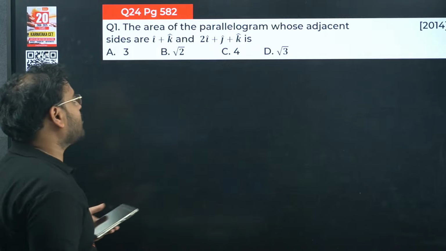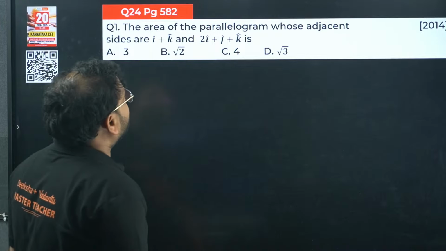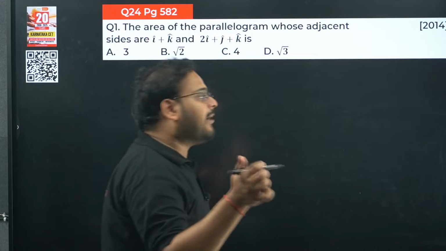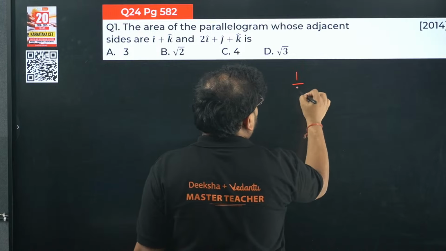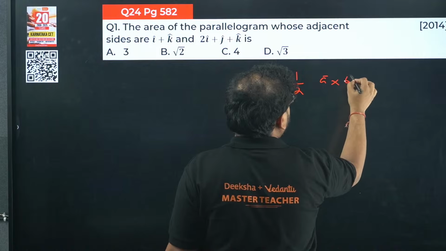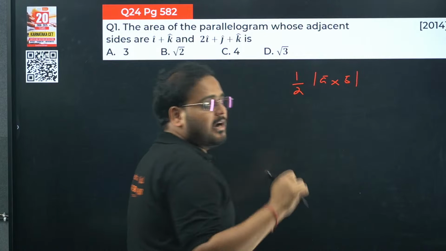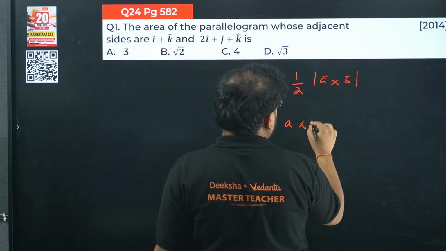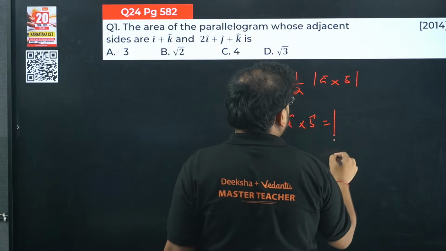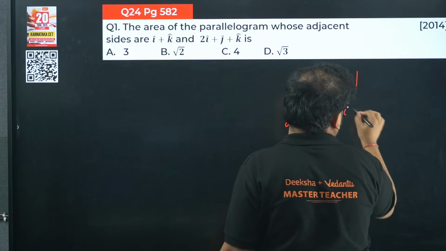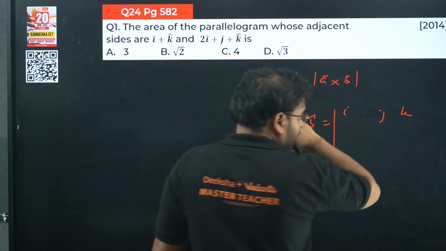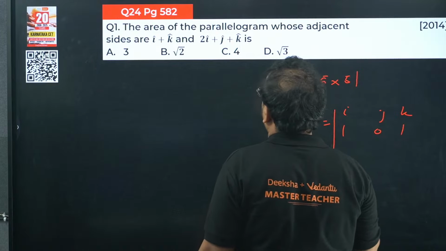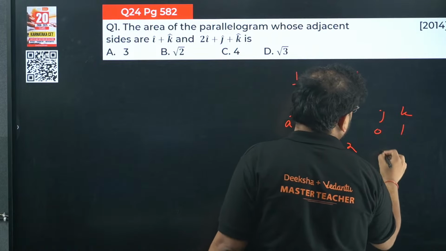So here the answer is option D. The area of the parallelogram whose adjacent sides are given. How do you solve it? Area of parallelogram means we have an approach of A cross B modulus. How do you find A cross B modulus? You're going to find A cross B like this. You'll have i, j and k, then 1, 0 and 1, and over here we have 2, 1 and 1, I guess.